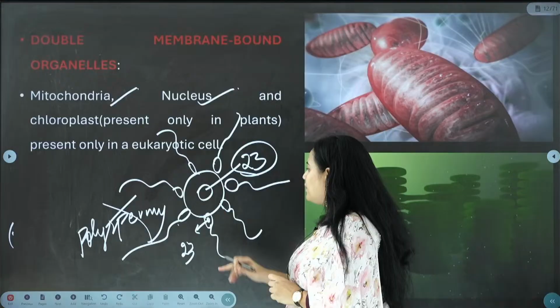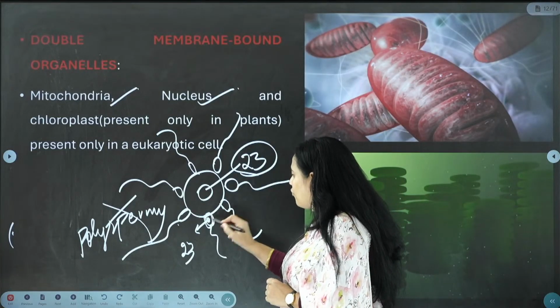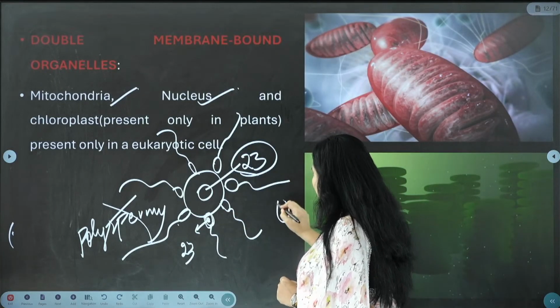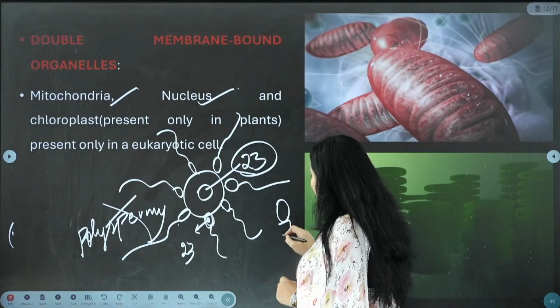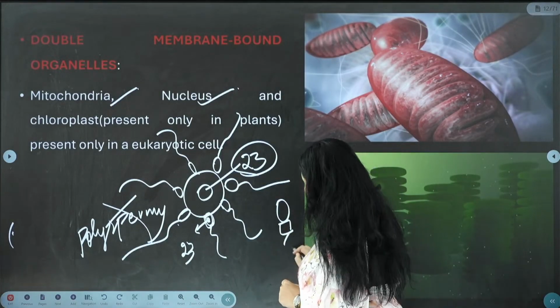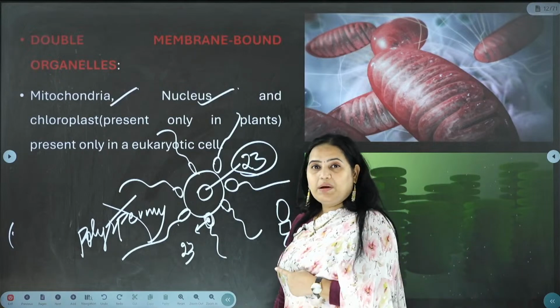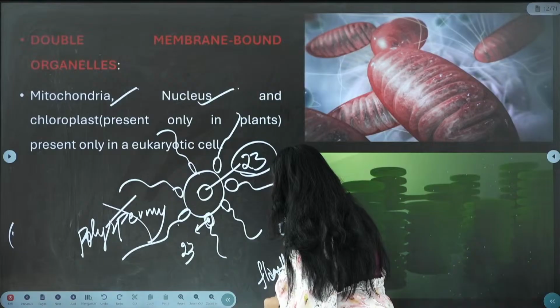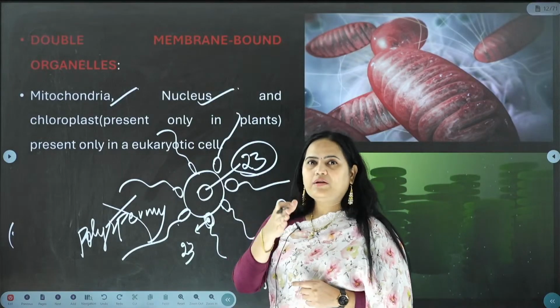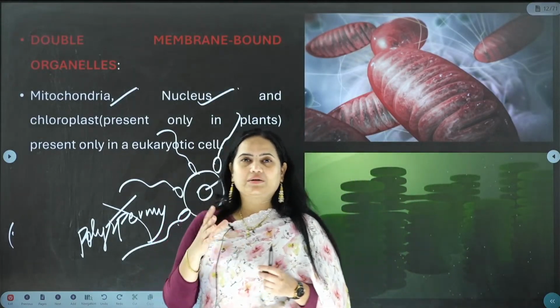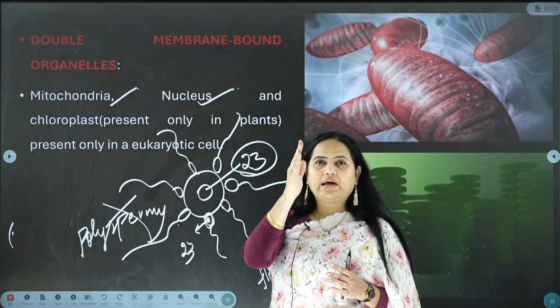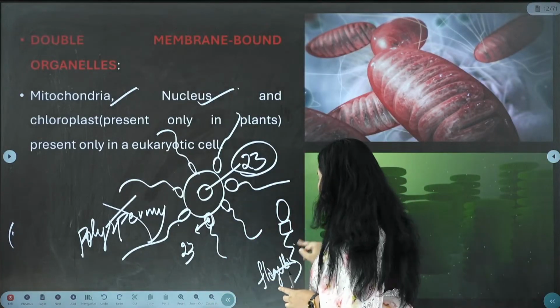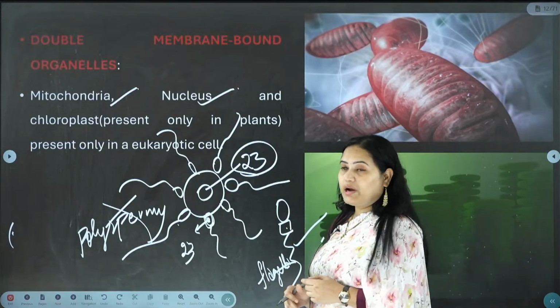Now this head part consists of what? Usually this is the sperm. Imagine this is the head. Here it has mitochondria, and this is the flagella. What is the purpose of flagella? Flagella provides propulsion, so it keeps on diving. That is the only purpose of the flagella. Here it consists of mitochondria.